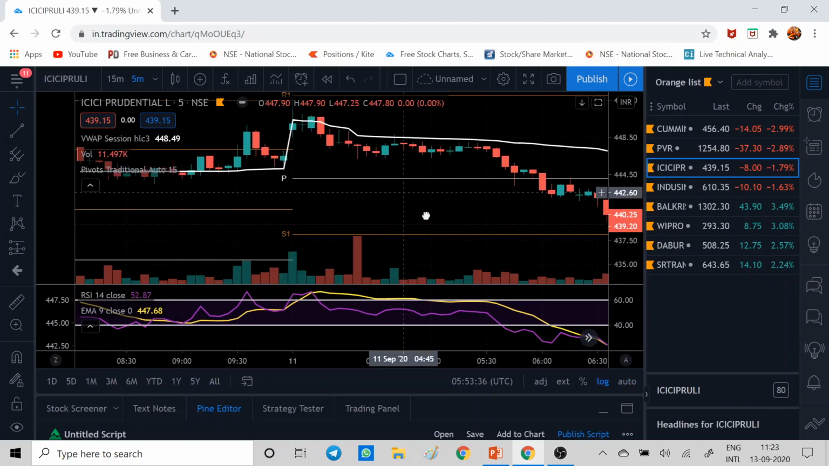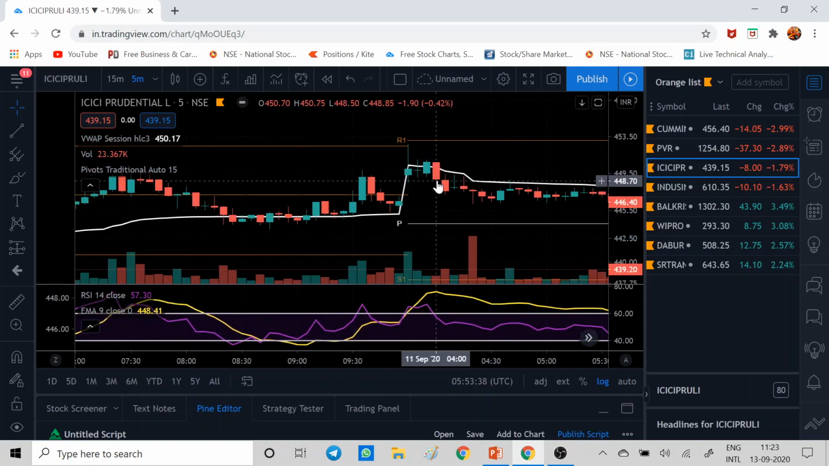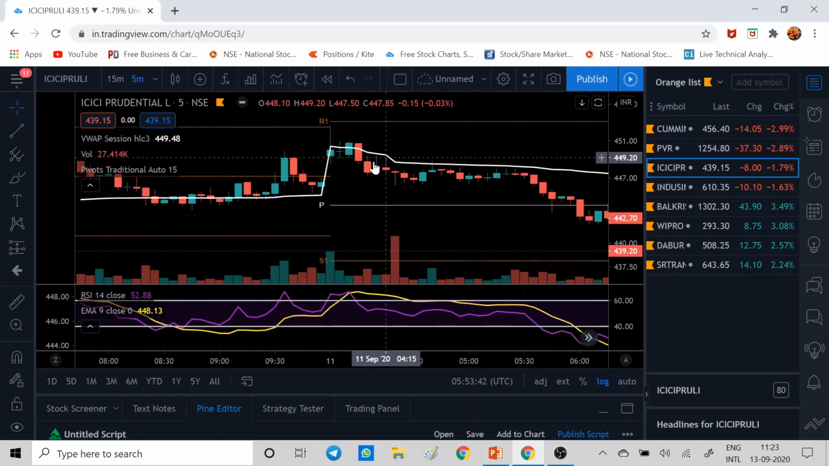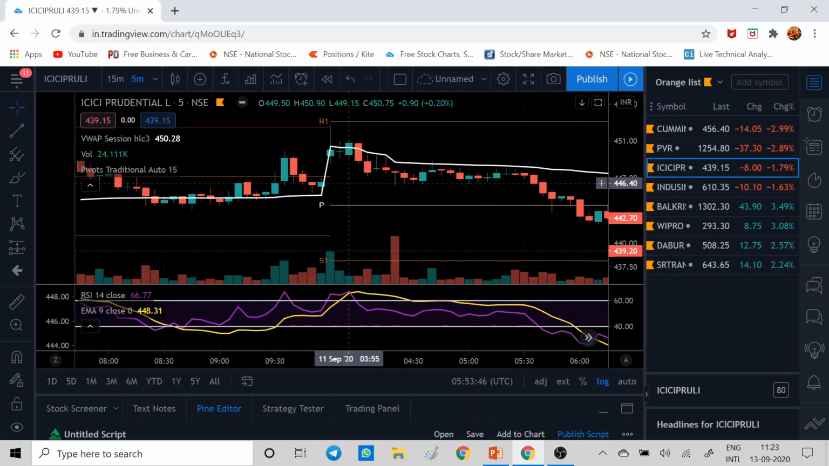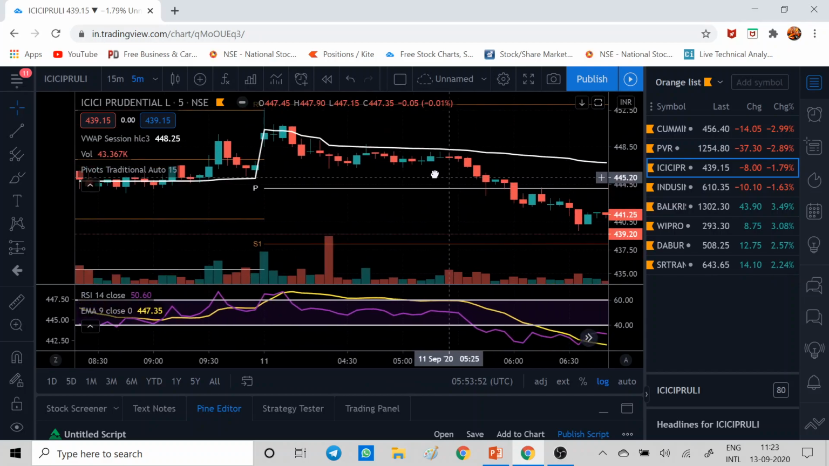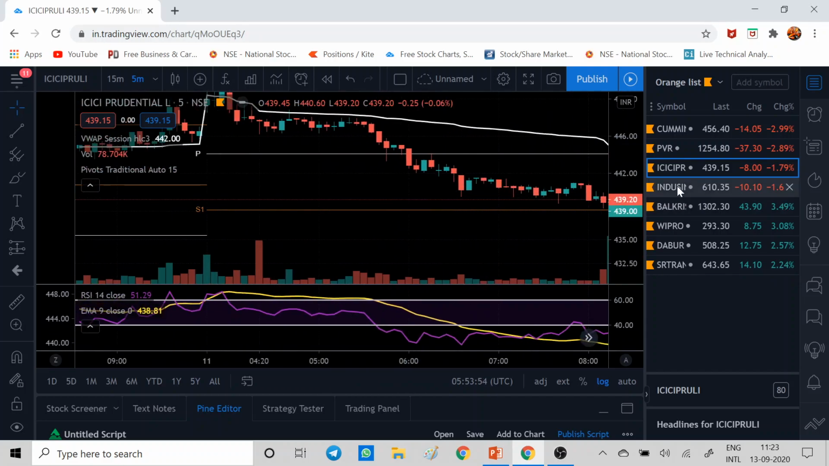ICICI Prulife. Yeah, see, the candle gave closing here. You should have entered here, and all the conditions are matched, as RSI is also below EMA 9, and price has closed below this, and you can see the movement which the stock gave.